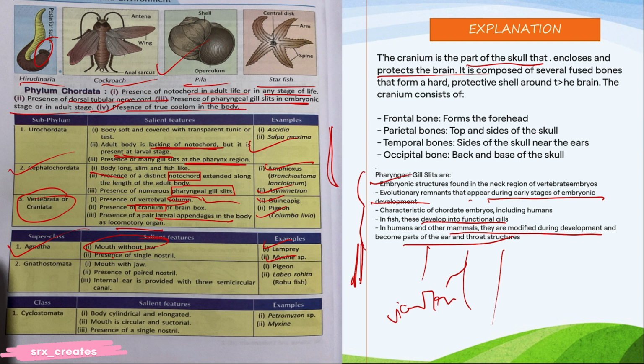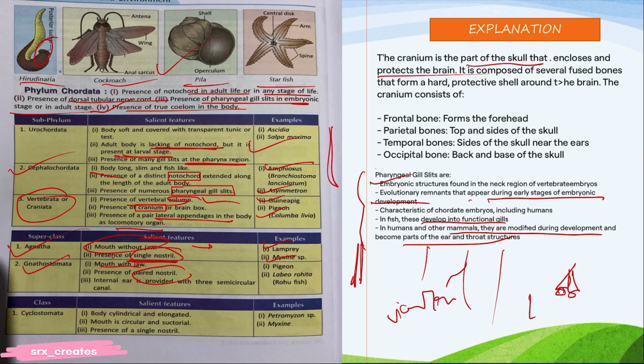Okay, jawless. We have the jaw, right? Lamprey, Myxine. Presence of single nostril. Nostril means we have two nostrils, no? If this is our nose, two nostrils, they have only one nostril. Gnathostomata have jaw with mouth, okay? They have jaw, but these are jawless. Agnatha, no jaw. A for no. Agnatha means A means no, not available.